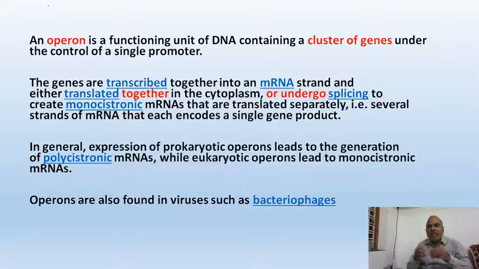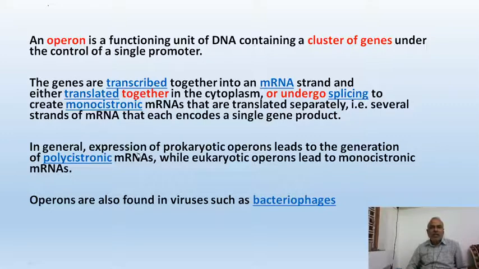But in the case of eukaryotes, the polycistronic mRNA is cut into several pieces and becomes monocistronic mRNA. These monocistronic mRNAs go on producing their own proteins. That is the main difference between the operon of prokaryotes and that of eukaryotes.